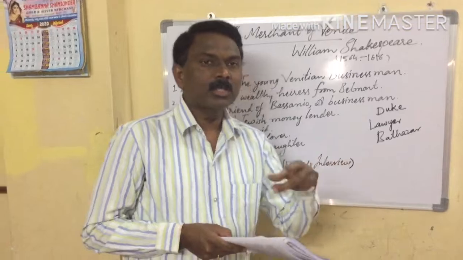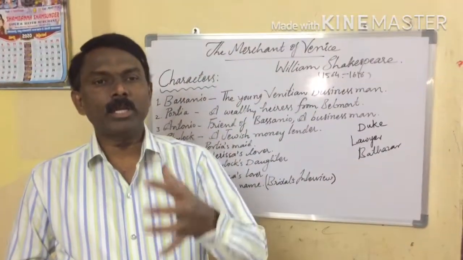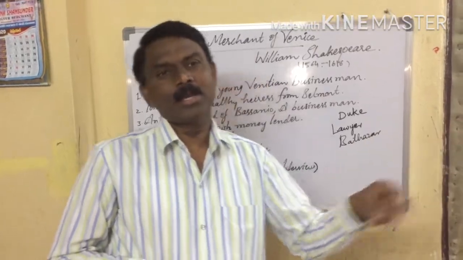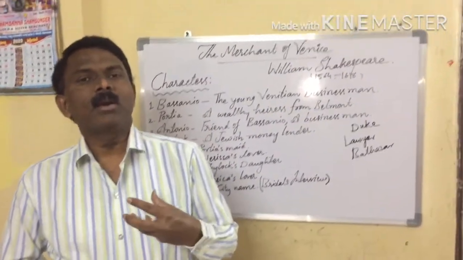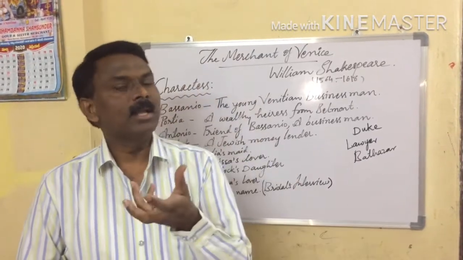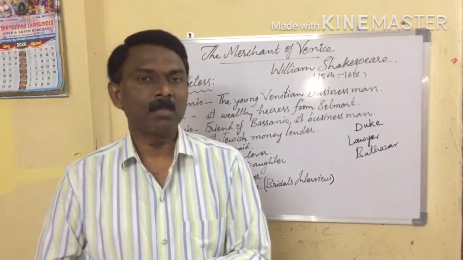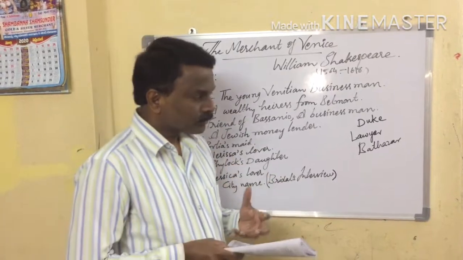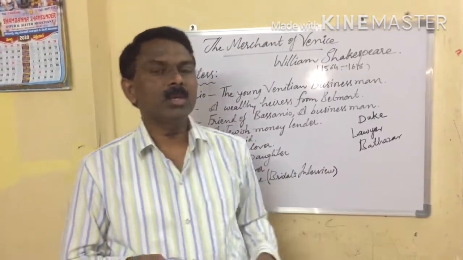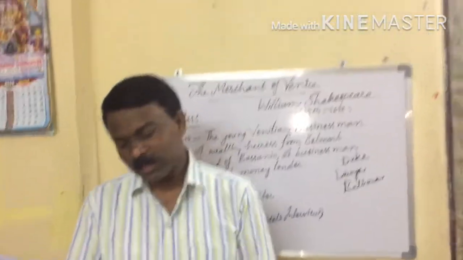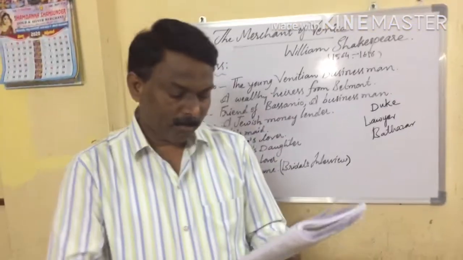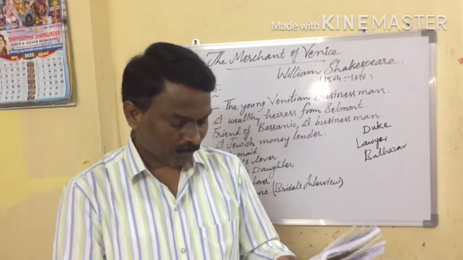At any cost, Shylock wanted to take one pound of flesh from the chest of Antonio. This is the right time to take the best revenge in his life, he thought. So all of a sudden, the young lawyer started explaining very well, but let us see how the young lawyer was explaining on mercy.